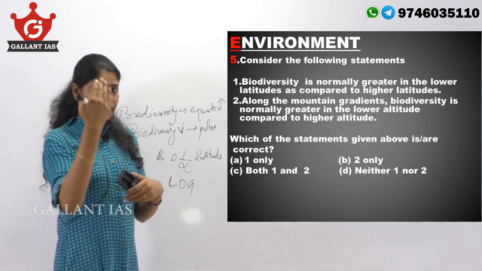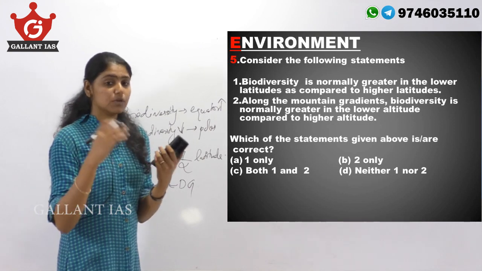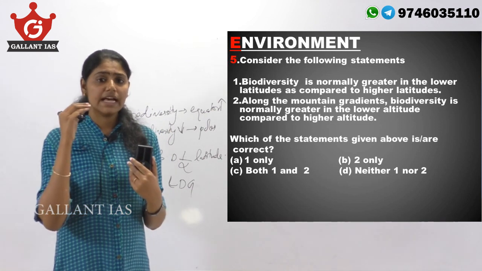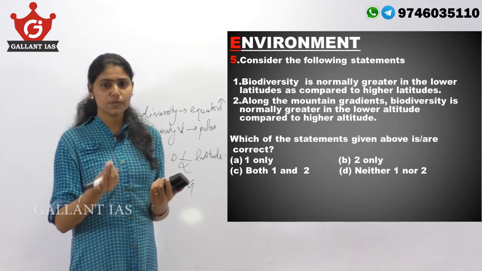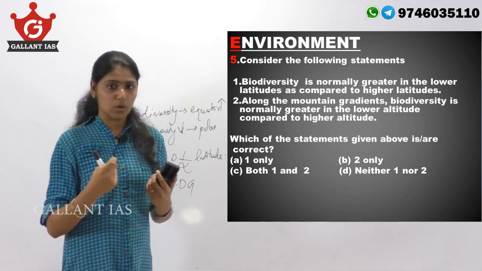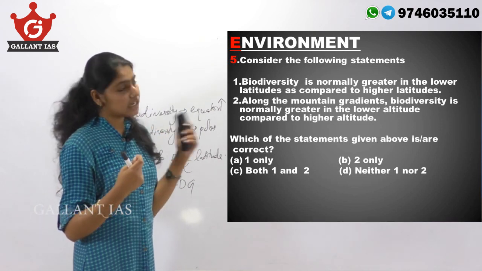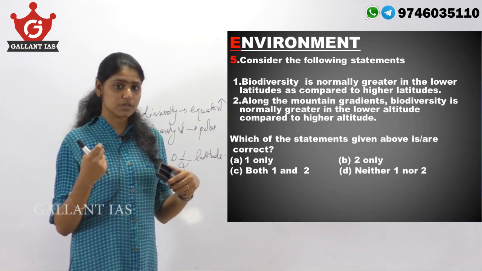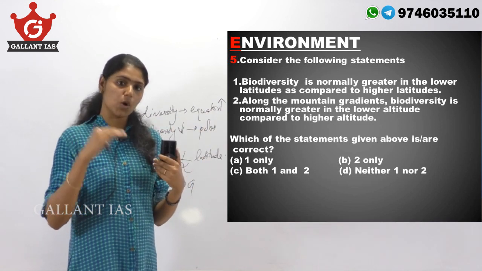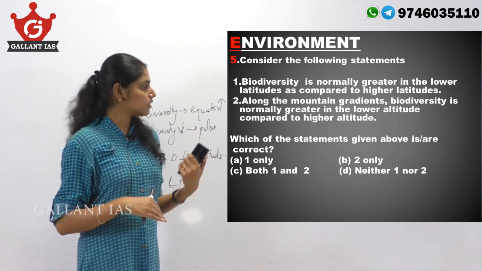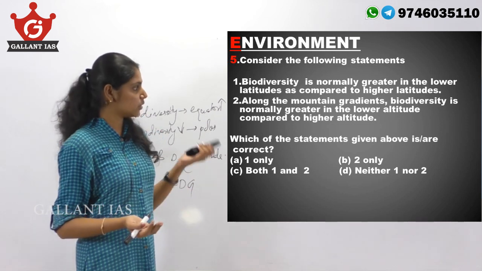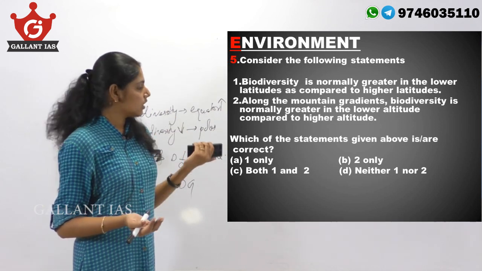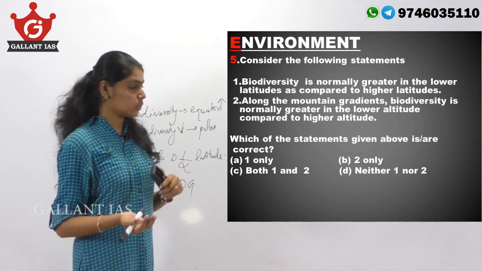As we move higher, the atmosphere gets less dense, so oxygen is less available and only a few species can survive in higher altitudes. So similarly, higher altitudes will experience lower biodiversity and lower altitudes will have higher biodiversity. So both these statements are true. So our answer will be option C, both 1 and 2.